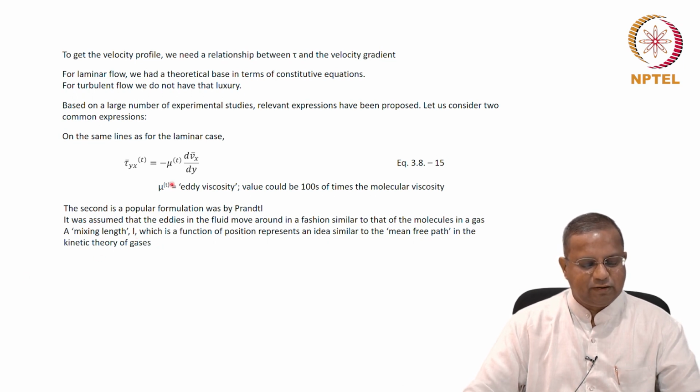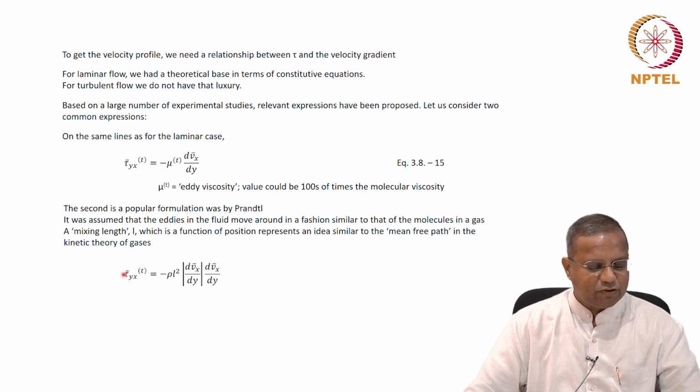Mixing length L in the liquid is equivalent to the mean free path. And therefore, taking that into account, Prandtl proposed tau_yx bar (turbulent) equals minus rho L squared times the absolute value of dVx bar/dy, this is a viscosity component, times the velocity gradient there. Okay. Equation 3.8-16.